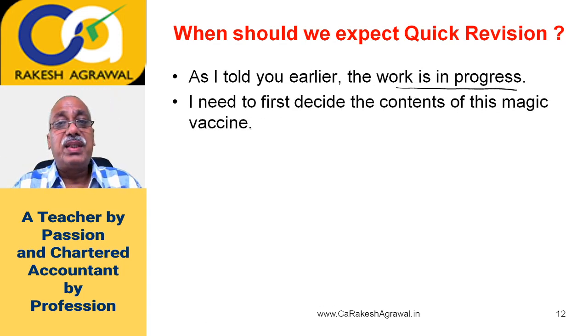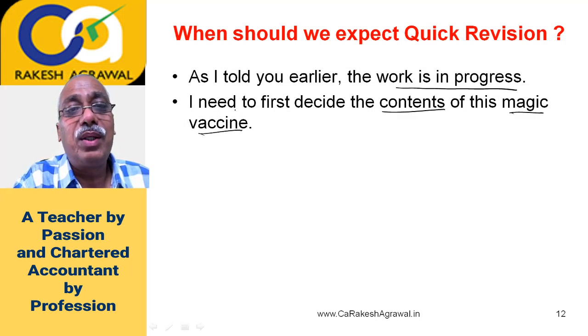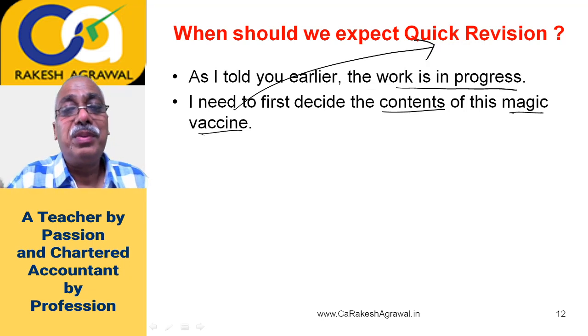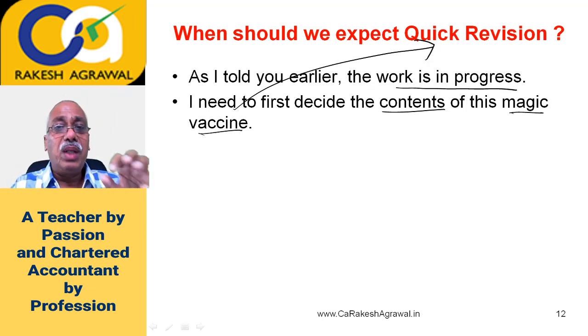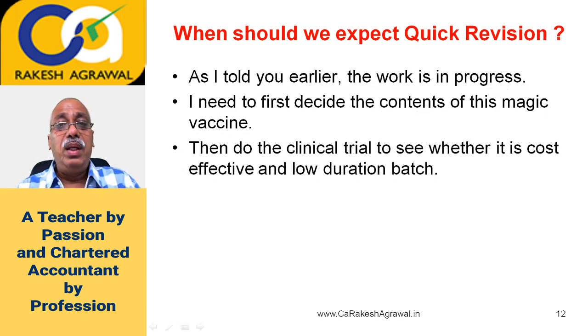I need to first decide the contents, as I told you, the contents of this magic vaccine, right? Magic vaccine called quick revision for you, right? So I'm just working on the contents, what to include, what to exclude, and then do the clinical trial to see whether it is cost effective and a low duration batch, right?